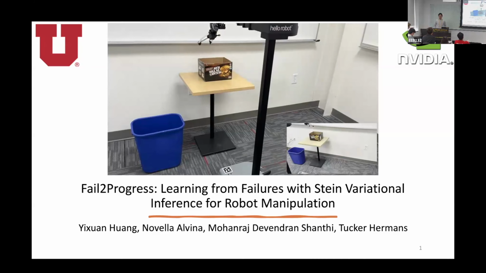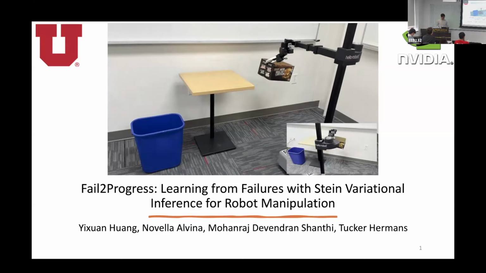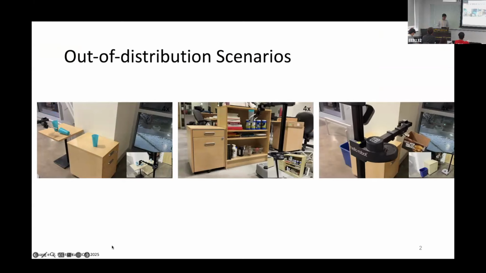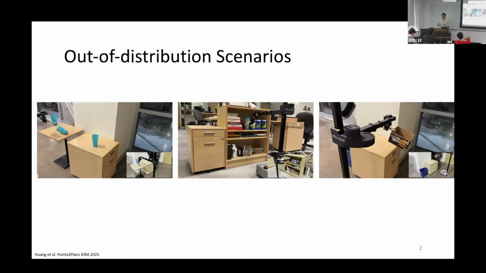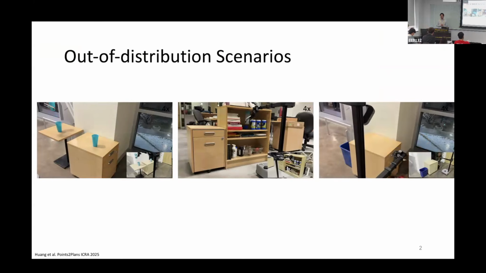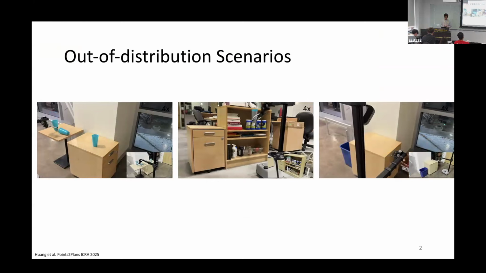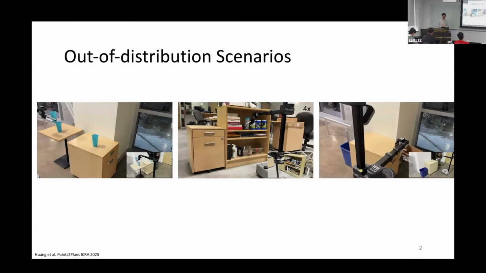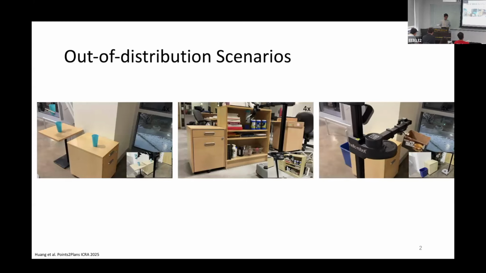Hello, everyone. Today, I'm happy to present my recent work, Fail2Progress. Robots using skill effect models usually fail during deployment in unstructured and uncertain real-world environments because there are lots of out-of-distribution scenarios. So in response, we hope our robot can detect failures, recover from failures, and eventually learn from failures to minimize future failures.